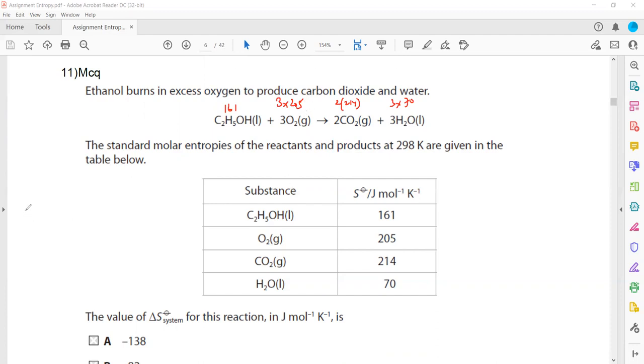So the total entropy change of the system is the sum of the entropy of the products minus the entropy of the reactants.